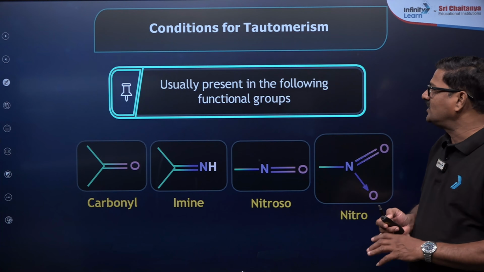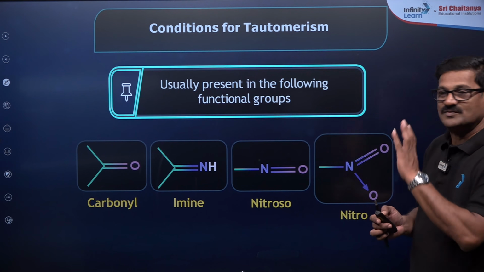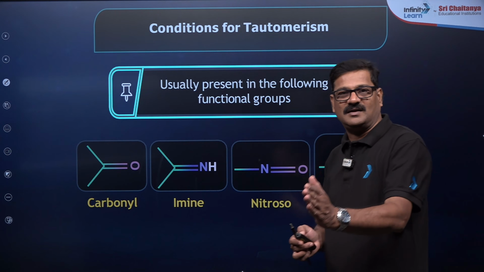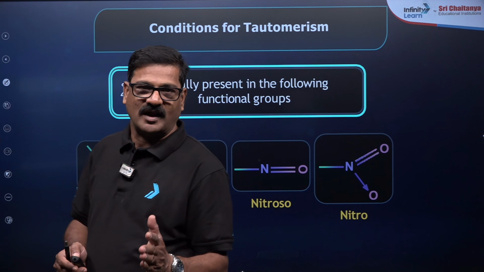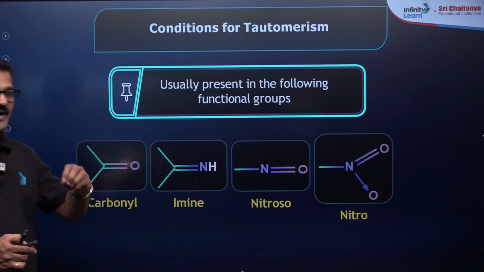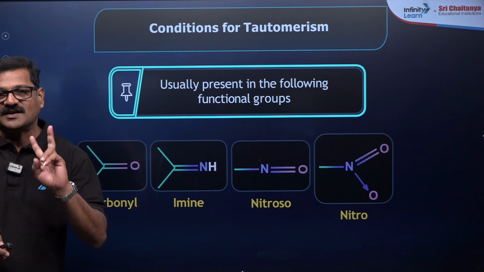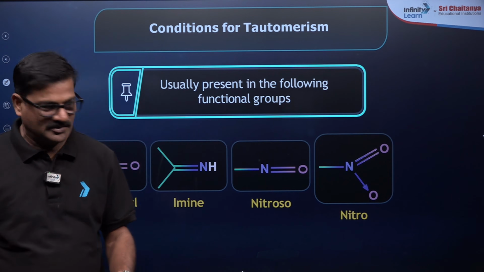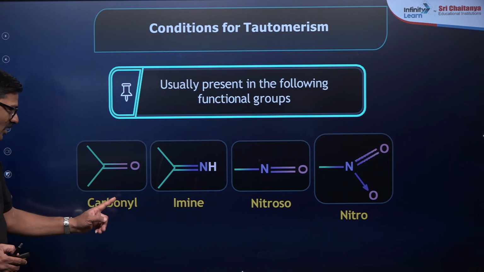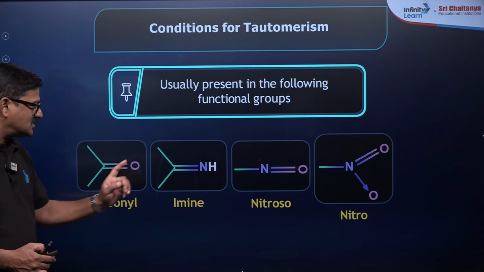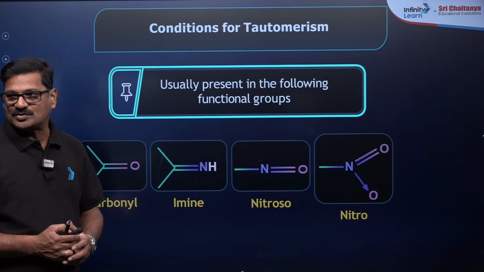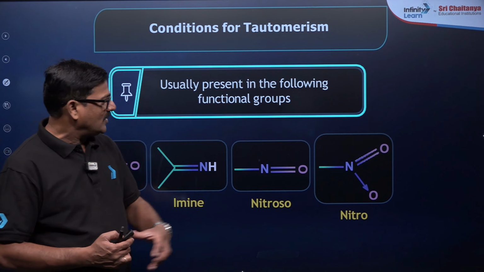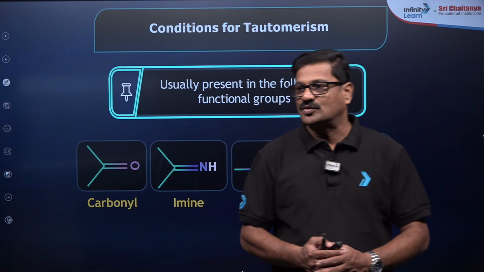You have usually the following functional groups represented. Condition for tautomerism: there should be a multiple bond between carbon and an electronegative atom like oxygen or nitrogen, and there should be at least one alpha hydrogen. These are the two conditions to say whether a compound can show tautomerism or not. C double bond O, carbonyls, will show tautomerism. C double bond N, imines, can show tautomerism. N double bond O, nitroso compounds, will show tautomerism, and nitro groups also show tautomerism.